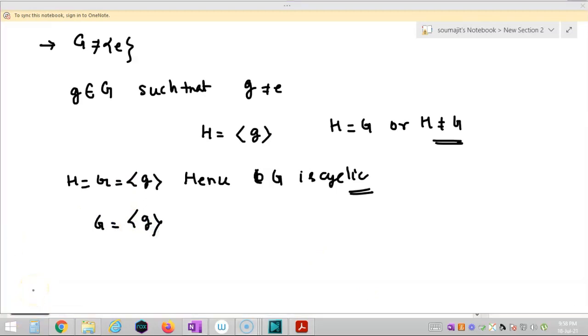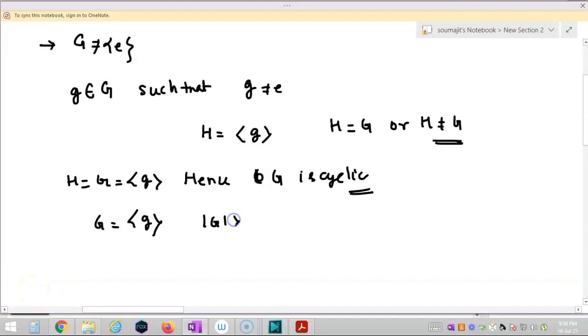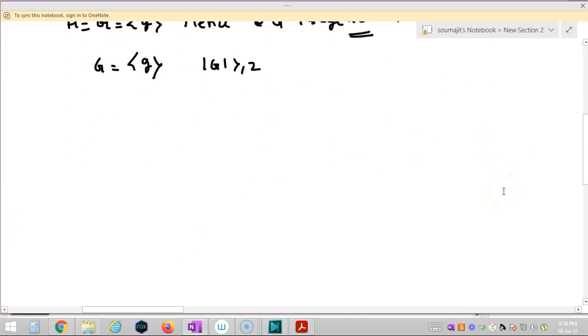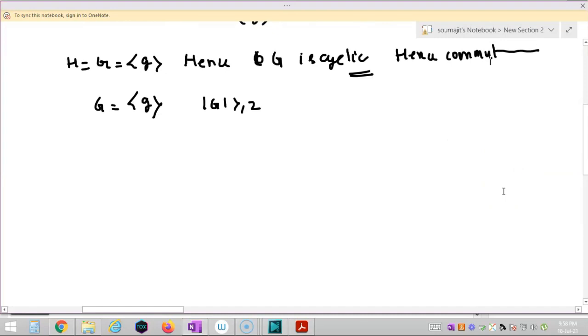The order of G is greater than or equal to 2, right? As G is not equal to E, and G is cyclic and hence commutative. So G is commutative. We know that the converse of Lagrange's theorem is true for a commutative group. So therefore the converse of Lagrange's holds.